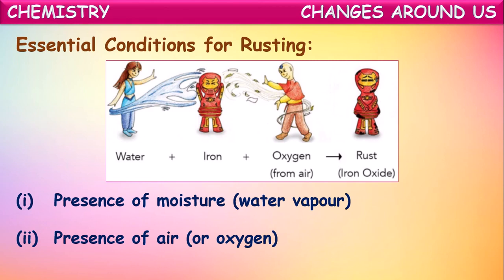So in the presence of these two, water vapor and oxygen, if any iron particle is exposed to these two for a few days, that iron particle will be rusted. The iron reacts with these two and forms iron oxide. That formed iron oxide is called rust. So we can say these two are the necessary conditions for rusting of an iron object: water vapor and oxygen.